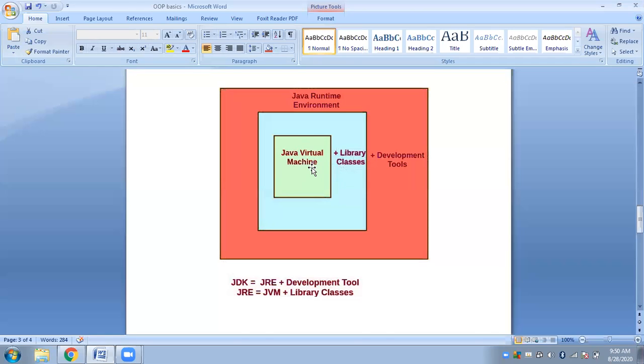So you can simply think of JRE as an implementation of JVM. We use JVM, but who implements JVM? It is JRE. So to run any Java code, JRE is the minimum requirement.